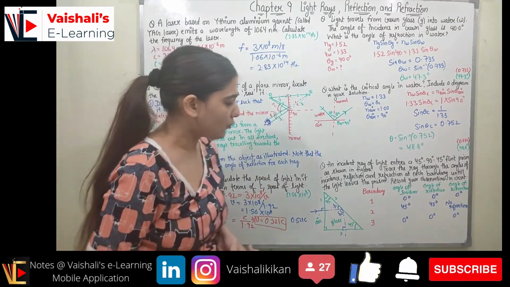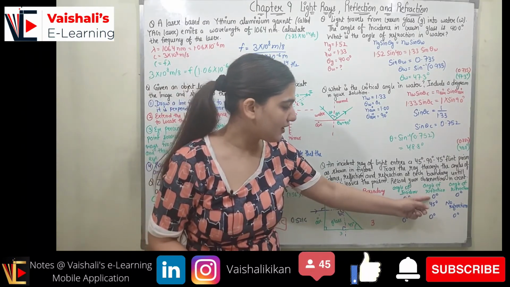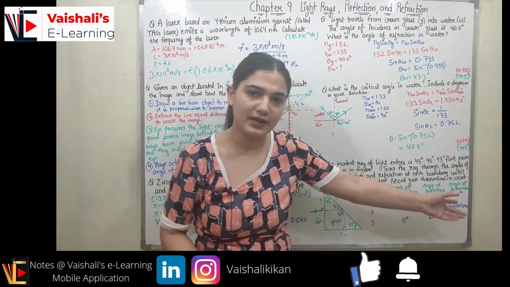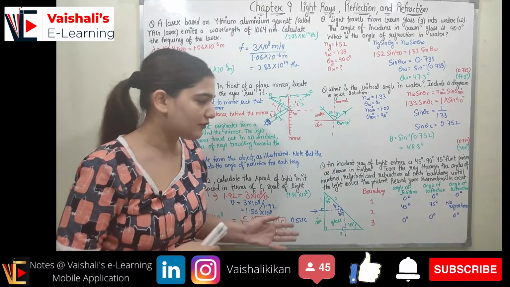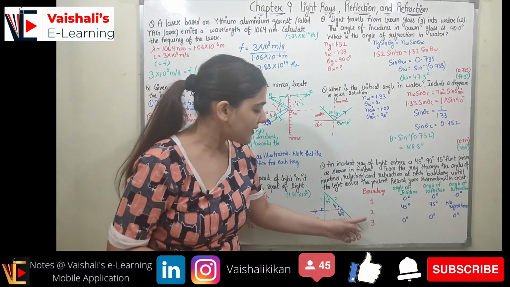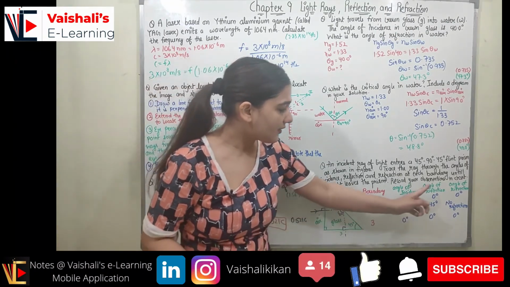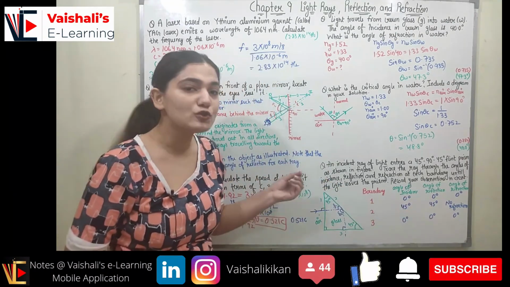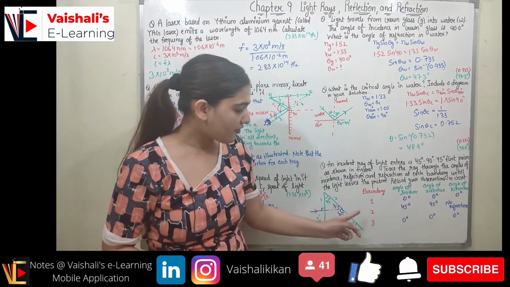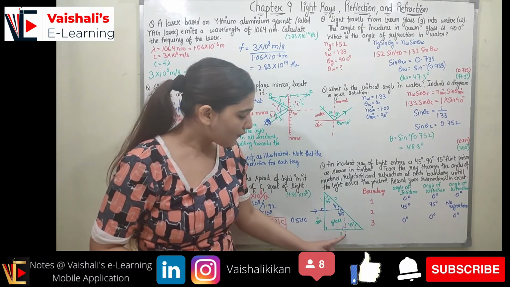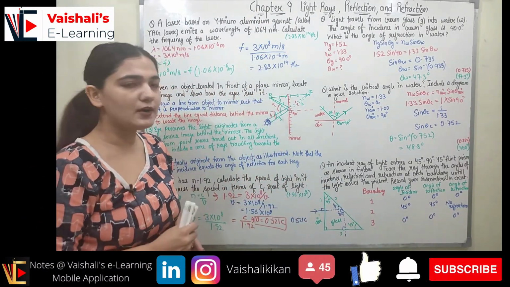Now if I talk about boundary 1, here the angle of incidence is 0, the angle of reflection is 0, and the angle of refraction is 0. So there is no reflection and no refraction at boundary 1. But if I see boundary 2, there is reflection. The angle of incidence here is 45, the angle of reflection is 45, but there is no refraction. Light is not moving out of boundary 2, so no refraction. At boundary 3, the angle of incidence is 0, and the angles of reflection and refraction are both 0. So I hope you understood all of them.